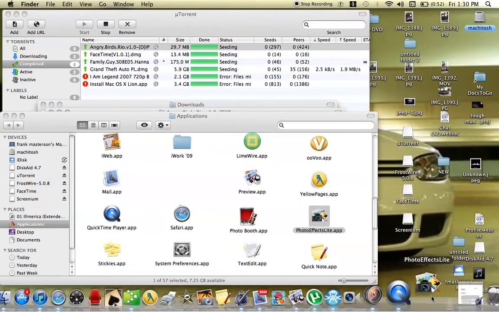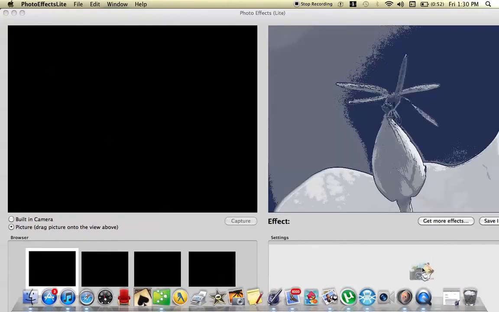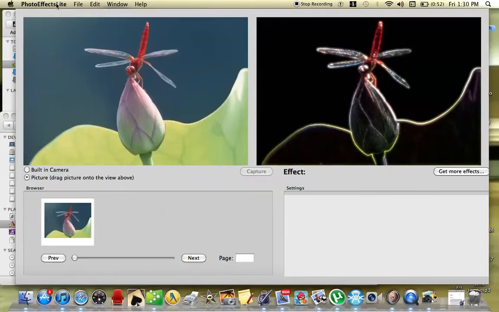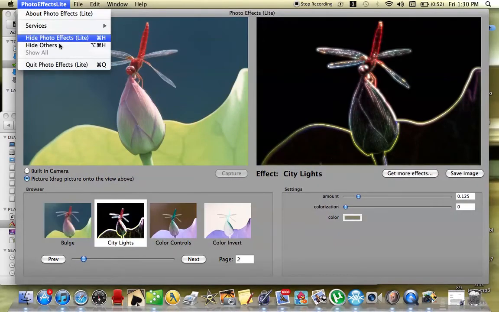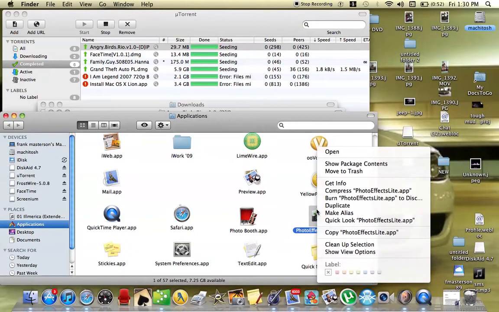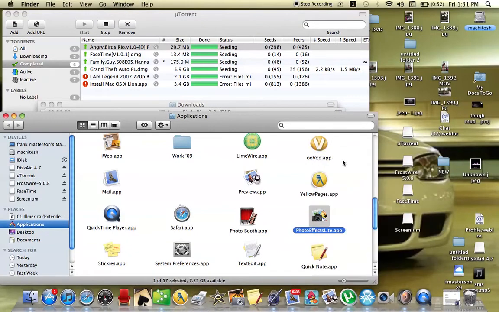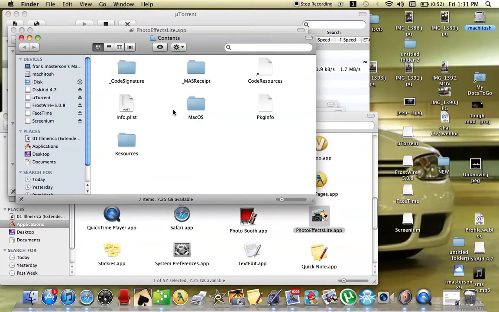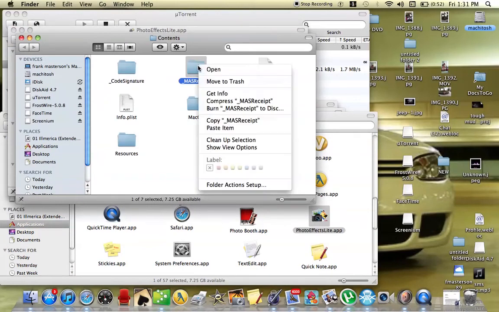Make sure you do not click on it like I just did. Do not open up the application at all. Make sure you just do a nice right click, show package contents, mass receipt, right click mass receipt, copy mass receipt.